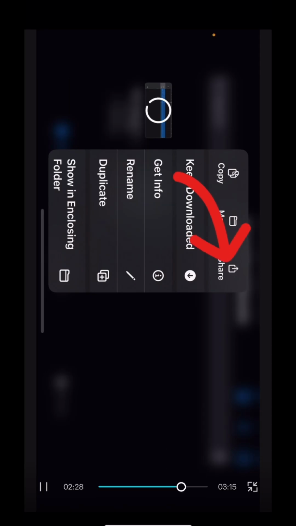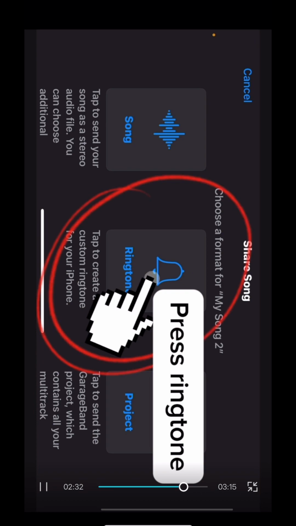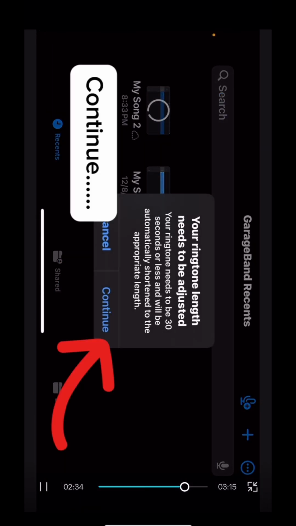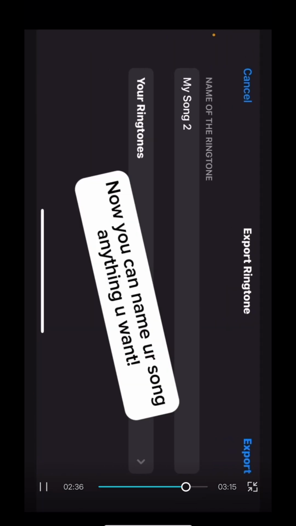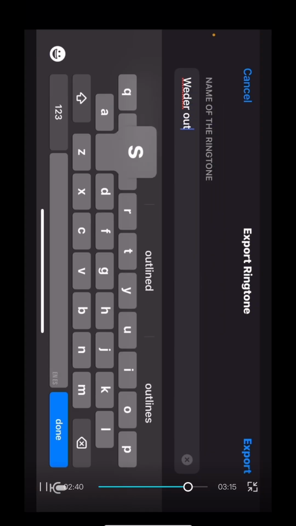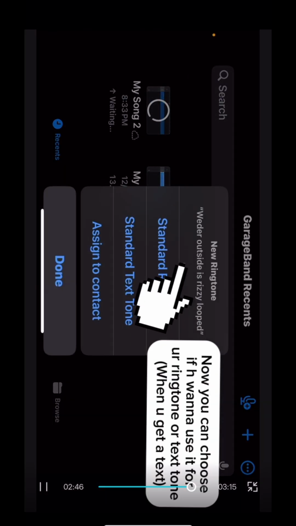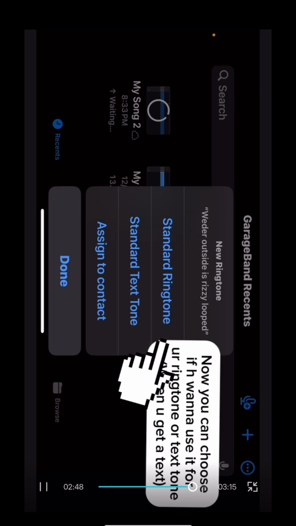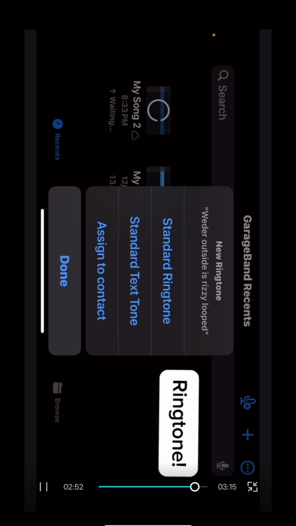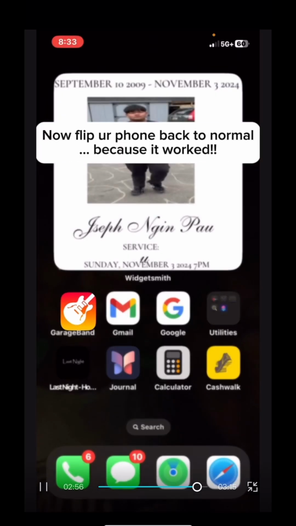Now hold the song project down with your finger and press share. Press ringtone. Continue. Now you can name your song anything you want. Press this. Now you can choose if you wanna use it for a ringtone or text tone when you get a text. Ringtone.